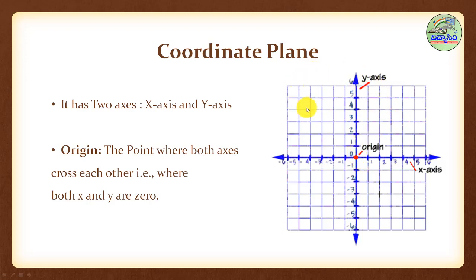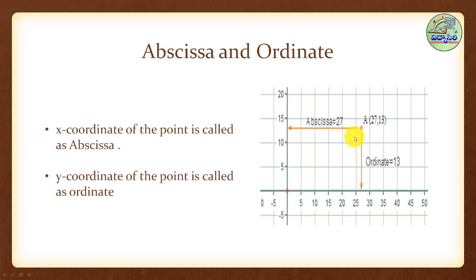So in this, you take a point at every place. Every point consists of two coordinates. See, if we take one point here, 27, 30, the first coordinate is called the x coordinate, the second coordinate is called the y coordinate.